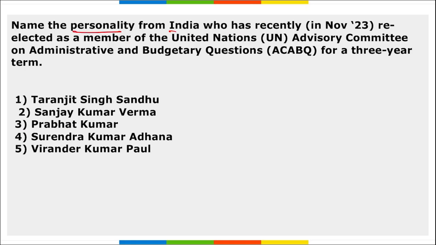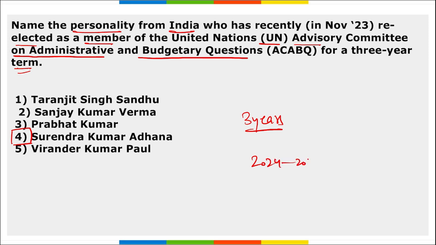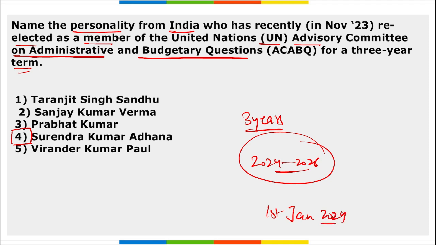Next, name the personality from India who has recently been elected as the member of United Nations Advisory Committee on Administrative and Budgetary Questions for 3 years term. The right option here becomes, he will be Surendra Kumar Adhana. Option 4. Senior Indian diplomat Surendra Kumar Adhana was re-elected as a member of United Nations Advisory Committee on Administrative and Budgetary Questions, and he will be in this position for 3 years, that is from 2024 till 2026, beginning from 1st of January 2024.